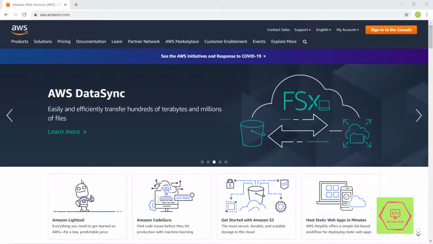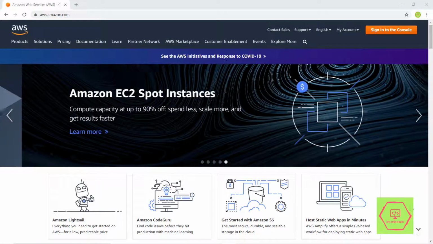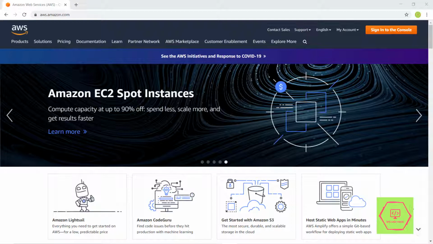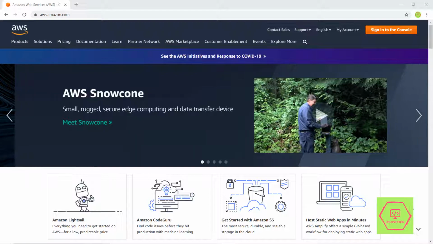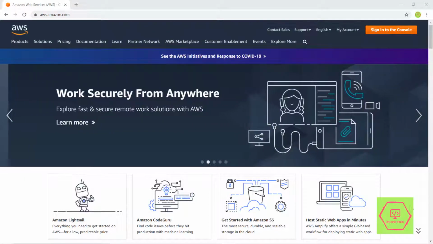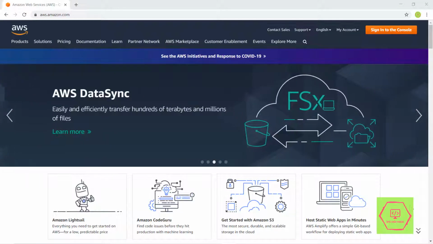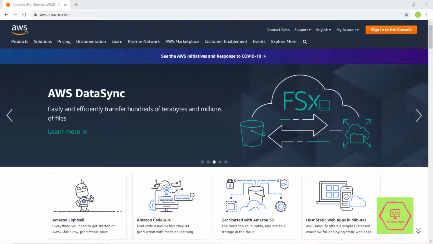Before getting started with AWS, we have to know certain things. First thing is, what is cloud computing? Cloud computing is the process of accessing the data, managing and processing it from a remote server rather than from a physical or a local server on your PC. AWS is a secure cloud platform service that offers computing power, database storage, content delivery, and other functionalities which help to scale up your business.